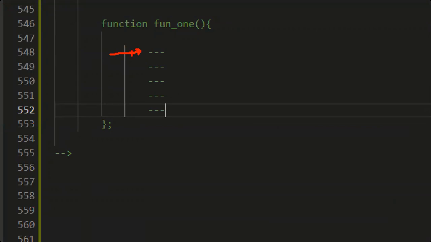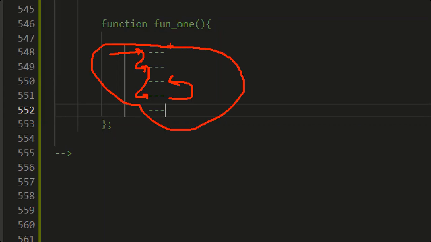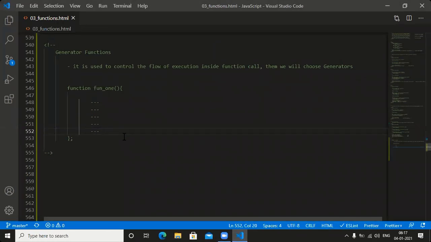After successful execution of line number one, I want to execute line number two. After successful execution of line number two, I want to execute line number 100. After successful execution of line number 100, I want to execute line number 50. I want to control the flow of execution here. If you want to control the flow of execution here, we have generator functions. See this. And here also one more statement: generator functions.